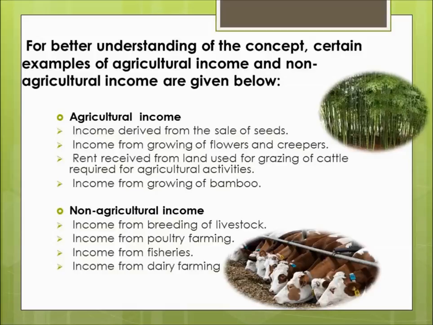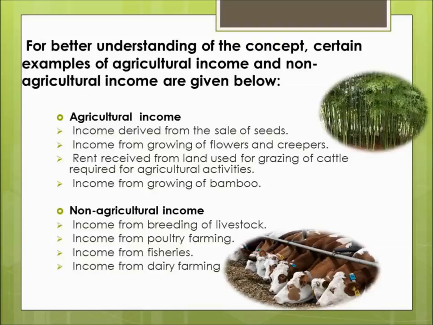So these are some examples of agricultural income which will help you in having a better and clearer understanding of what the definition is exactly saying. What are the agricultural operations? What are the things which will be included in the agricultural income? What are the 3 conditions which we had studied in the previous slide, and whether the income is falling under those 3 categories?